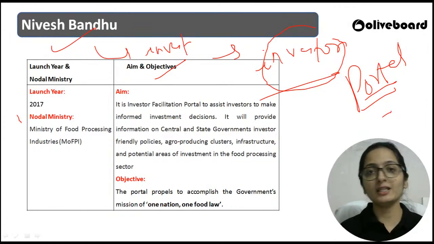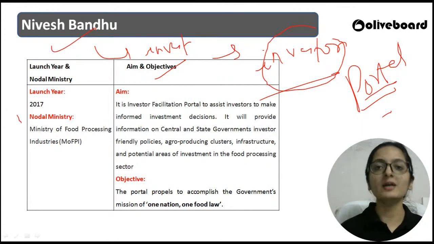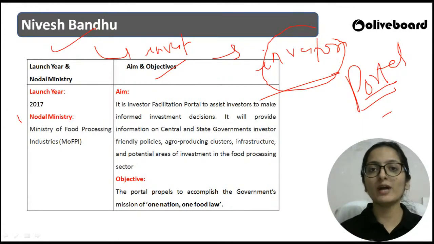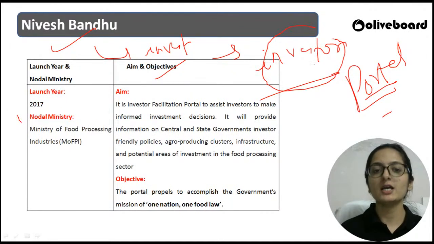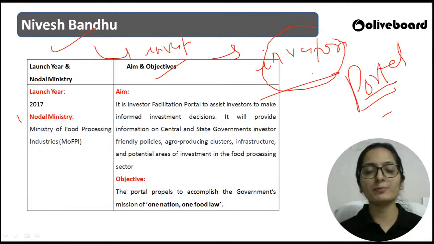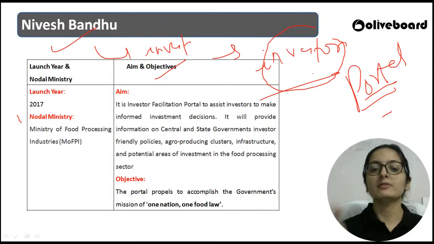are investing in any domain, any area. आप invest करने से पहले you need to have all the informed decisions. You need to have all the information of the policies, investor friendly policies. जहाँ पर भी आप invest करना चाहते हो, वैसे पहले आपको उसके बारे में मालूम होना चाहिए. All the points for that. This portal is dealing with such points. This portal is saying, let us assist the investors. If one wants to invest, they need to have an informed decision.